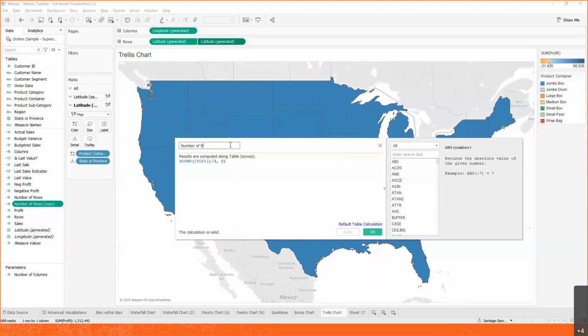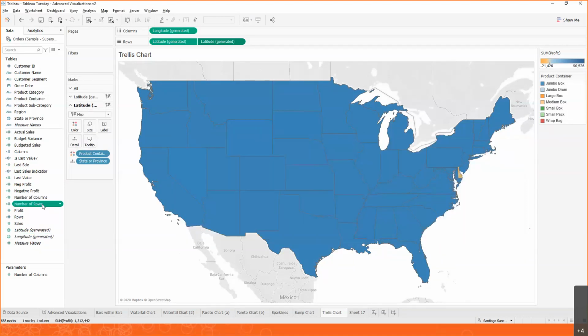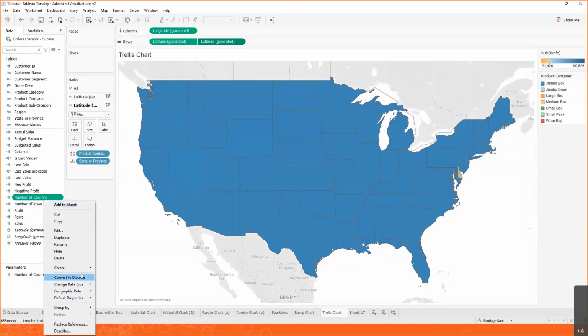It's going to be similar, except that instead of using this division, we're going to use a module function. And when we do that, we're going to have 2 different fields. One change we're going to do, remember how we changed a measure that was generating an axis to discrete? We're going to do that here too.